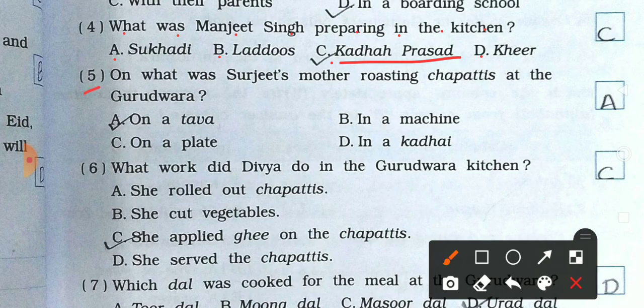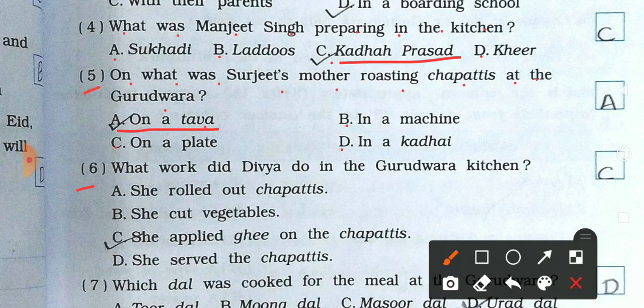C. Number 5. Question: on what was Surjit's mother roasting chapati at the Gurudwara? Option is A, on a tawa; B, in a machine; C, on a plate; and D, in a kadhai. So the right answer is A, on a tawa.